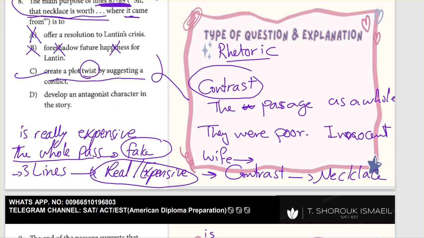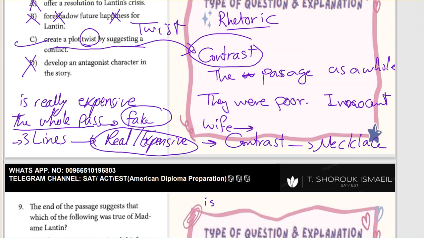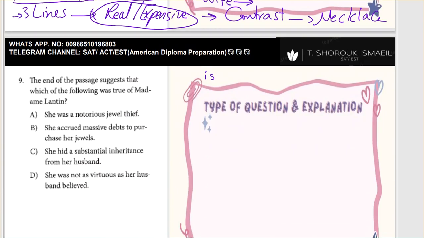This is the right answer. This is the twist we were talking about. Here we have a kind of twist. Or what is the twist? I mean the contrast that we have here. Develop an antagonist character in the story. Actually, we don't have a new character introduced to us. The jeweler is just doing his job, and actually he's not a kind of an antagonist or something like that.